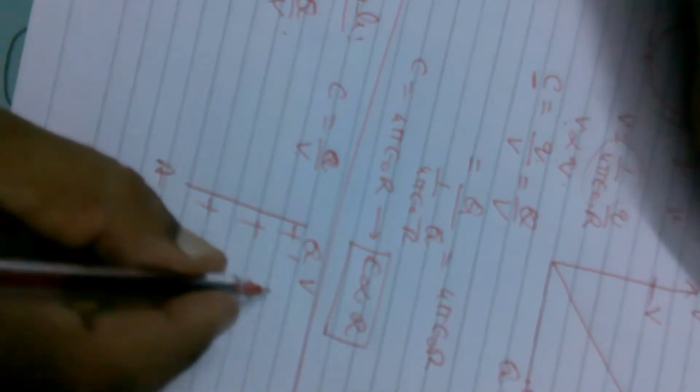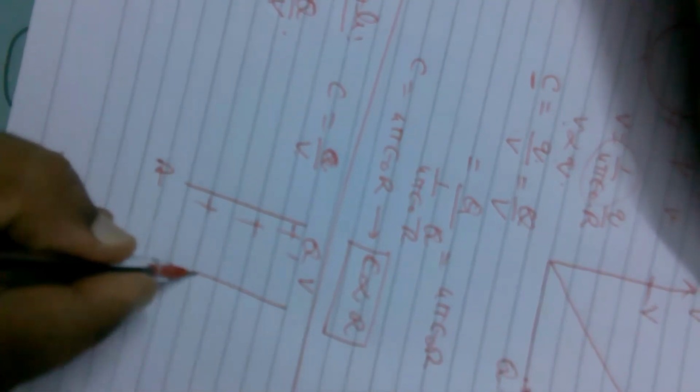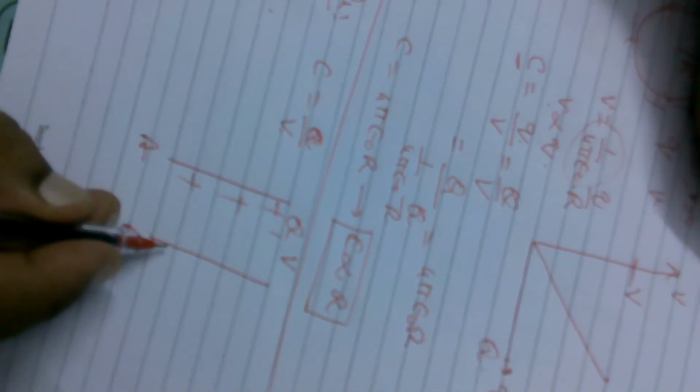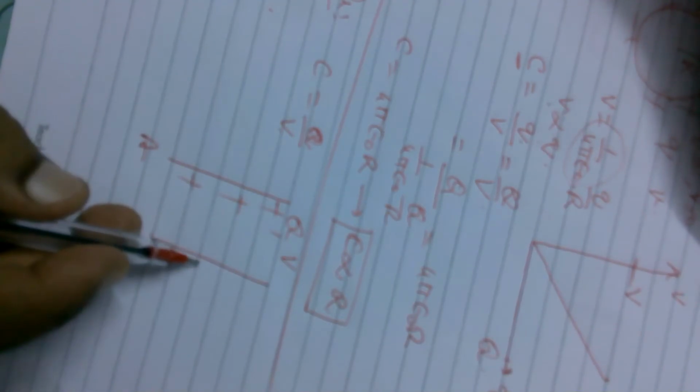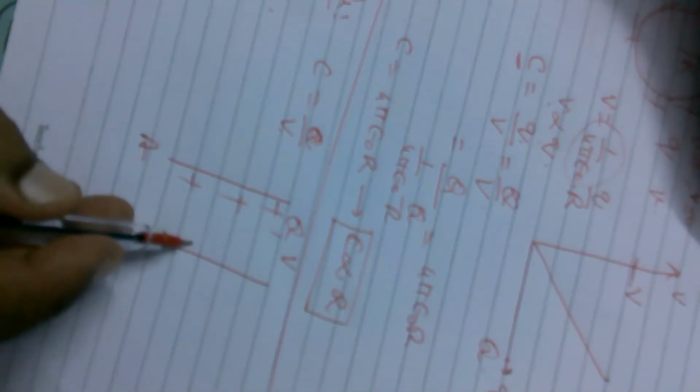To decrease potential, we will place closely one more identical metal plate, which is called B. But this metal plate is not charged. It is a neutral plate. Means the amount of positive charge and negative charge in it will be the same. So that is a neutral plate. When this neutral plate B is placed very close to A, then due to induction, what happens? This side surface will get negative charge and this side surface will get positive charge.